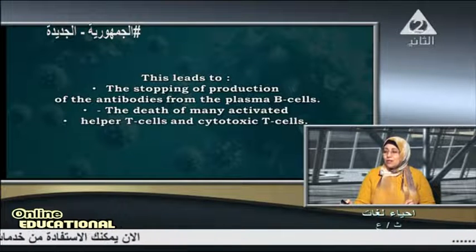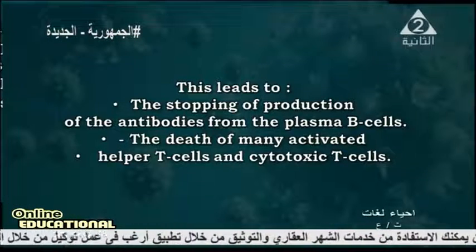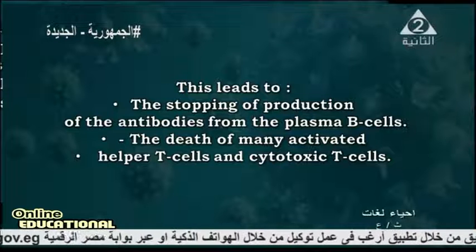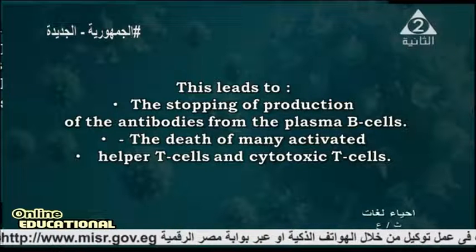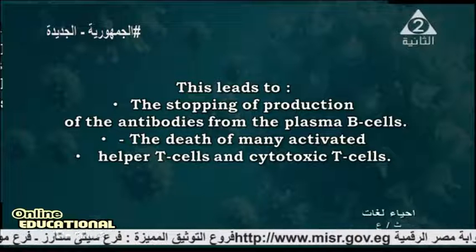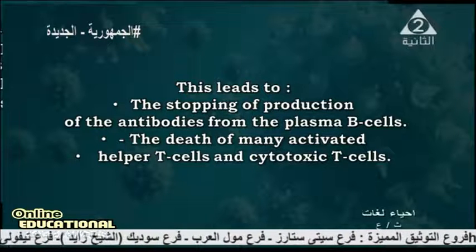This leads to what? It leads to stopping the production of antibody. When the body stops making the antibody, what happens in the plasma? Many activated helper T cells die, and cytotoxic T cells become unavailable in the plasma.